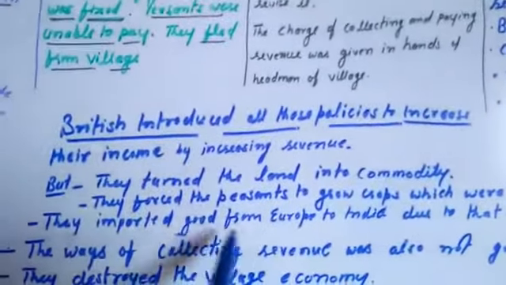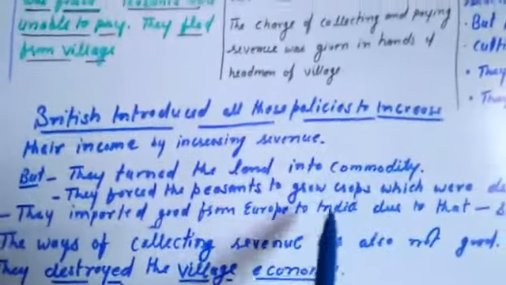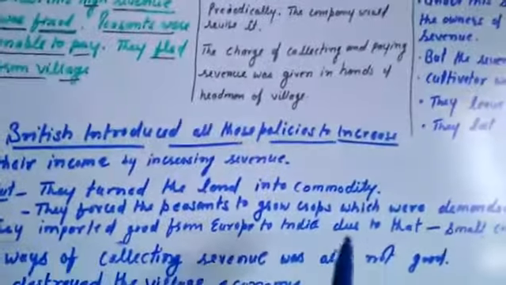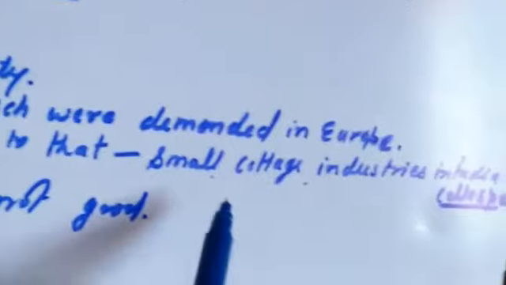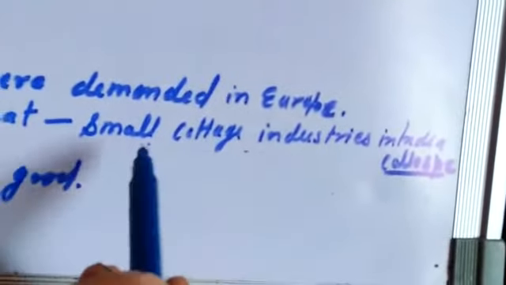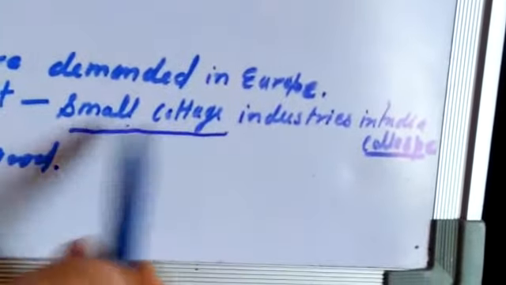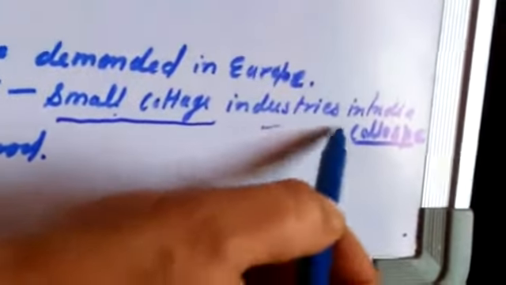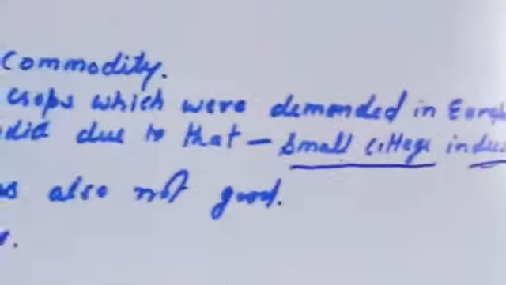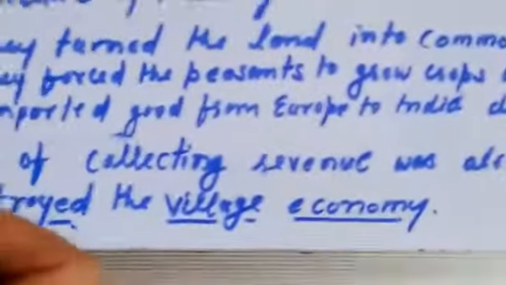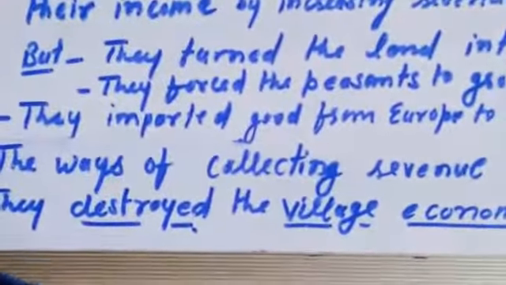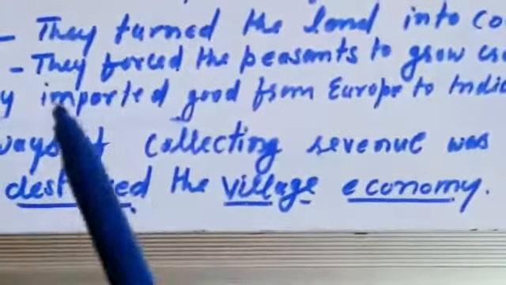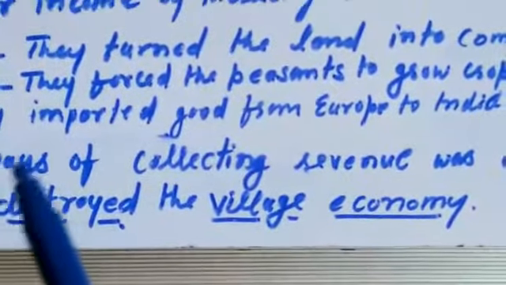They imported the goods from Europe to India and they sold these commodities at very low prices, and that is why the small cottage industries in India also collapsed. The wrong ways of collecting the revenue and their wrong policies destroyed the Indian village economy.